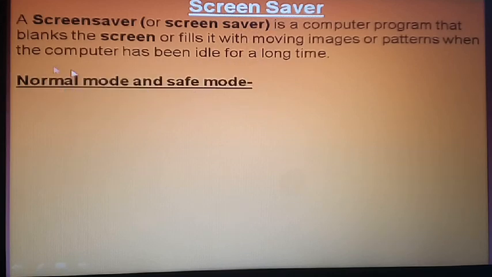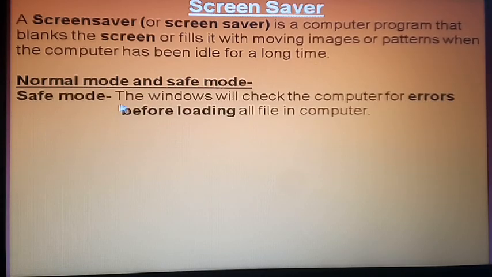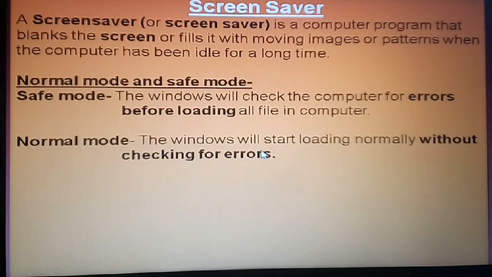Normal mode and safe mode. These are the most important questions. What is the difference between normal mode and safe mode? What is safe mode? Windows will check the computer for errors before loading the file. So it means if you want to load anything on the computer, first of all it checks for errors before loading. That is the safe mode. In normal mode, Windows will start loading normally without checking for errors. Errors means mistakes. So without checking is normal mode, and with checking is safe mode.